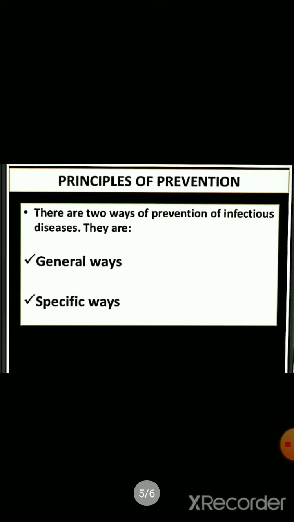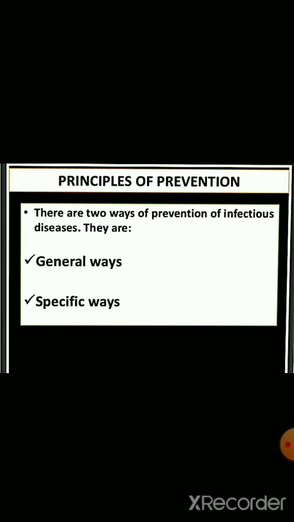Now, principles of prevention. How can we prevent? As we know, prevention of diseases is considered far better than cure, right? Preventive measures are precautionary steps taken to check the transmission of infectious diseases. There are two ways of prevention. One is the general ways, which means general awareness towards hygiene and eradication of vectors by providing a clean environment.